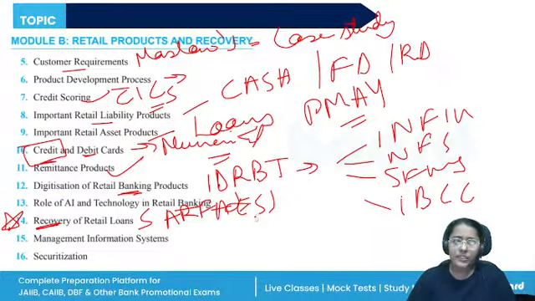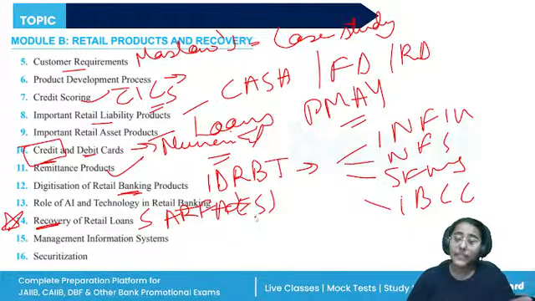Management information system, again, not that important. And then securitization. How do the ARCs work? What is the role of the special purpose vehicle? What is the role of the sponsor? What is the process, the two-step process of securitization?